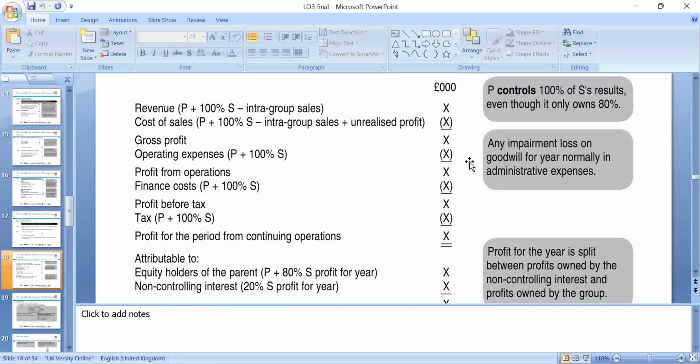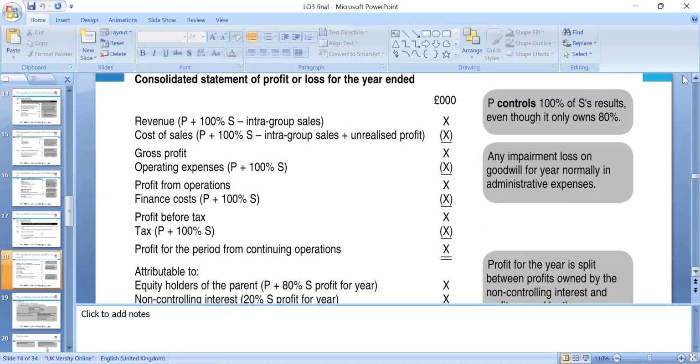And then if we do the profit and loss, you take the revenue of both companies. If there is intra-company trading we need to eliminate it, along with the cost of intercompany trading and unrealized profit, because if we are selling within the group we need to eliminate that gross profit. We minus all other expenses, and we can get how much is for the parent, 80%, and the subsidiary's 20% will be the non-controlling interest, or we can say attributable.